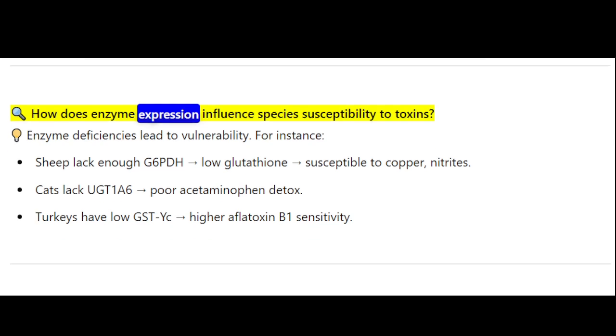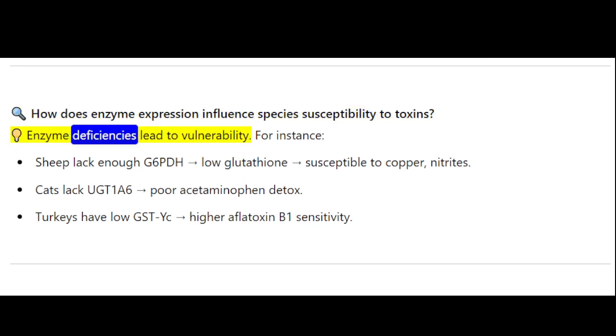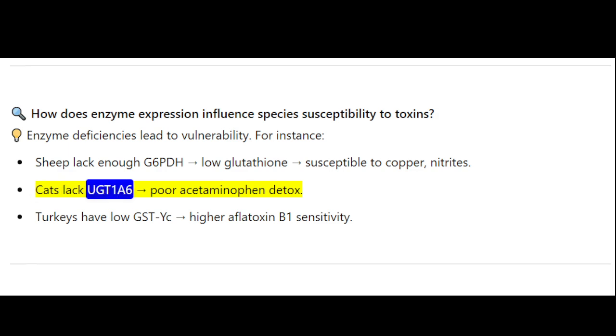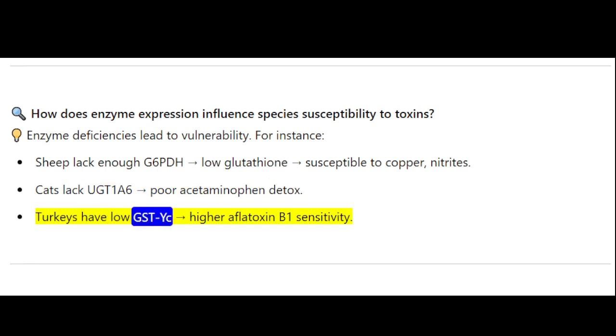How does enzyme expression influence species susceptibility to toxins? Enzyme deficiencies lead to vulnerability. For instance, sheep lack enough G6PDH and have low glutathione, making them susceptible to copper and nitrites. Cats lack UGT1A6, resulting in poor acetaminophen detoxification. Turkeys have low GST activity, causing aflatoxin B1 sensitivity.